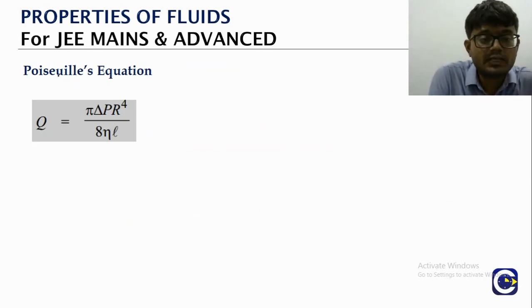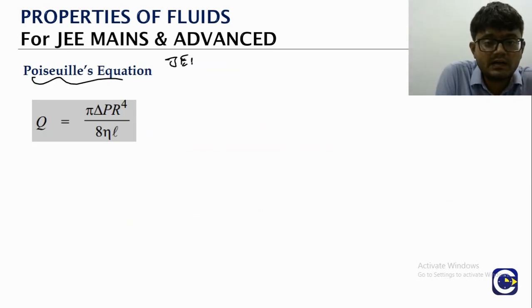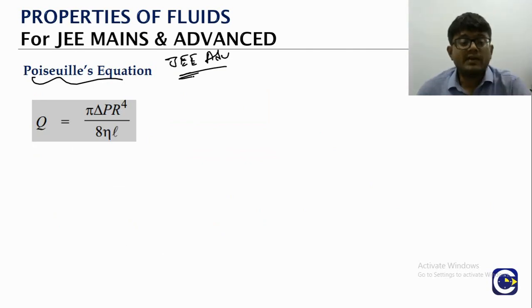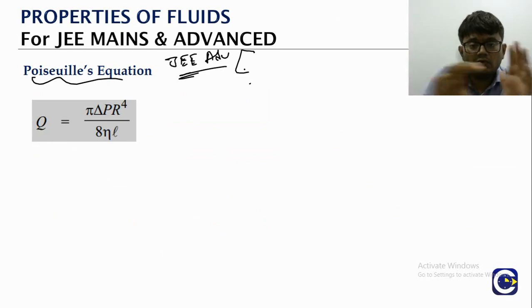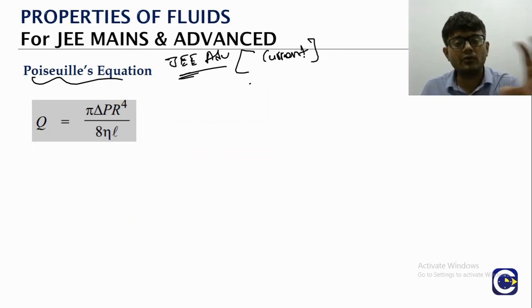Now this is exclusively for the JEE Advanced part, the Poiseuille equation. This is the treatment of the flow of water or liquid through a pipe, similar to the current. So here we are going to see the treatment of the flow of water through a pipe just like the current.